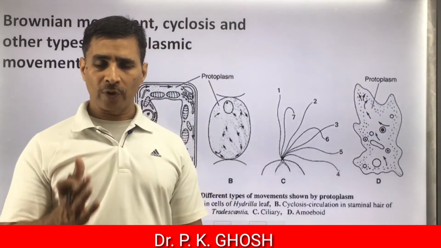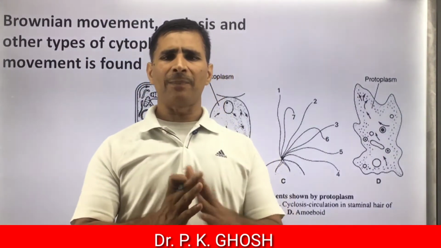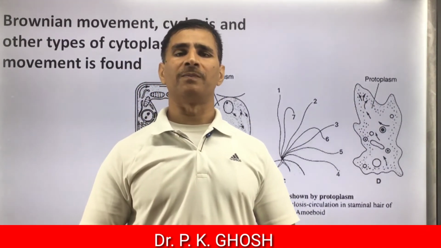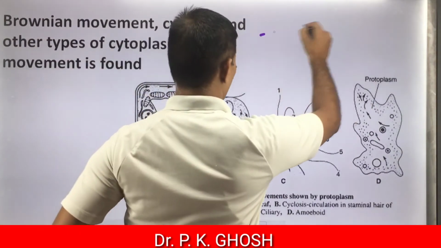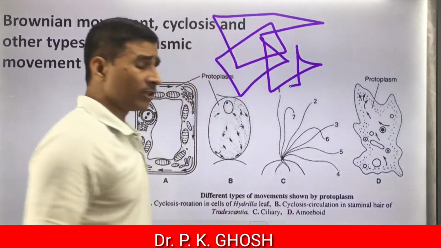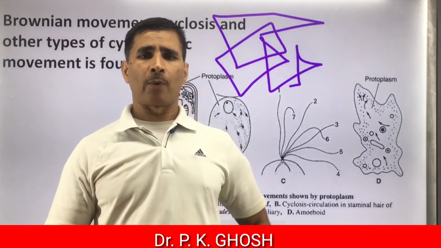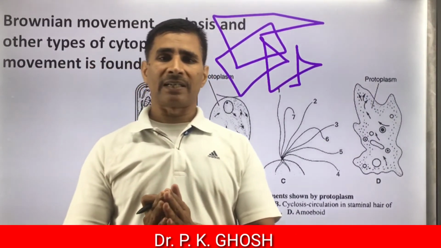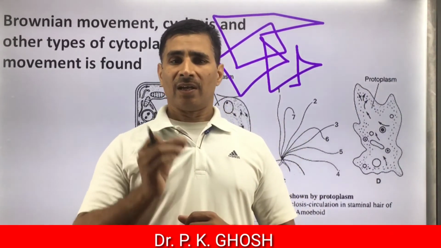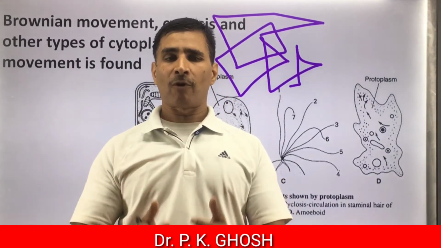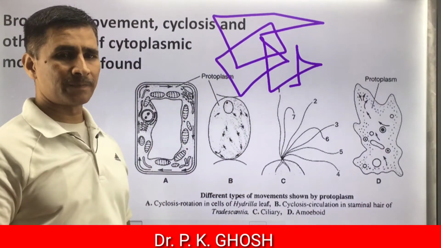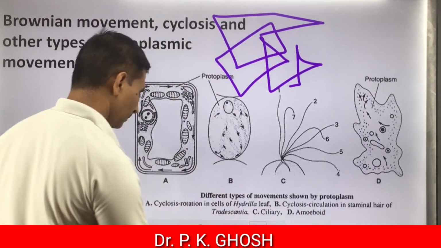Next feature is cytoplasmic movement. In case of eukaryotic cells, a number of movements, a variety of movements have been reported in cytoplasm or protoplasm. First one is Brownian movement. Protoplasm is a living thing, but it is made up of non-living things. It is a living mixture of a number of non-living things. Molecules of protoplasm perform different types of movement, such as Brownian movement, zigzag movement.